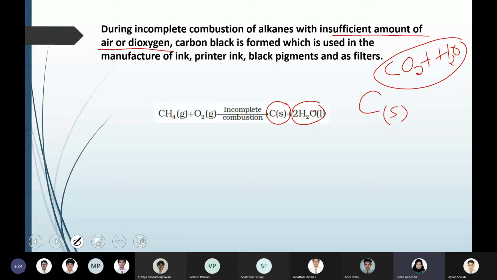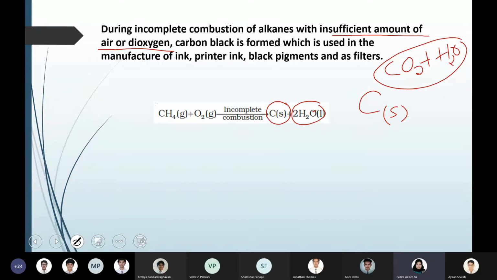Without oxygen, there is no combustion. That is why we say oxygen is the gas required for combustion. If you want to ignite a substance, a flame is required, meaning the oxygen should be there. Without oxygen, combustion is not possible. So combustion means any substance, alkane or anything you take, when it reacts with oxygen, that reaction is combustion.